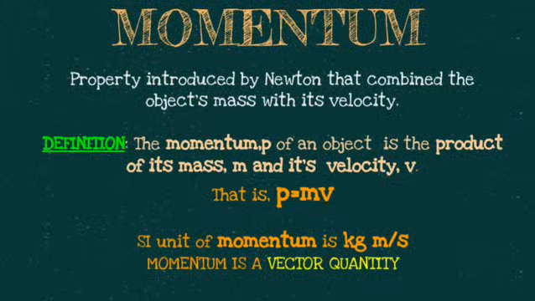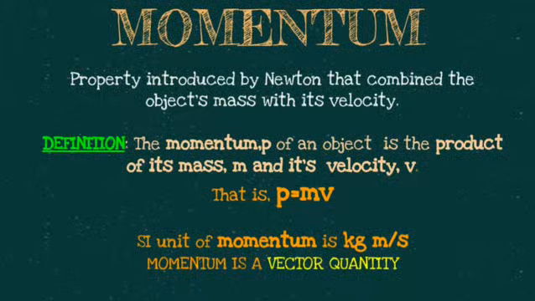So momentum was the property introduced by Newton that combined the object's mass with its velocity, and defined momentum as the product of the mass and its velocity. So if you represent momentum with small letter p, the mass with small letter m, and velocity with small letter v, we say that momentum p is equal to mass into velocity, that is p = mv.